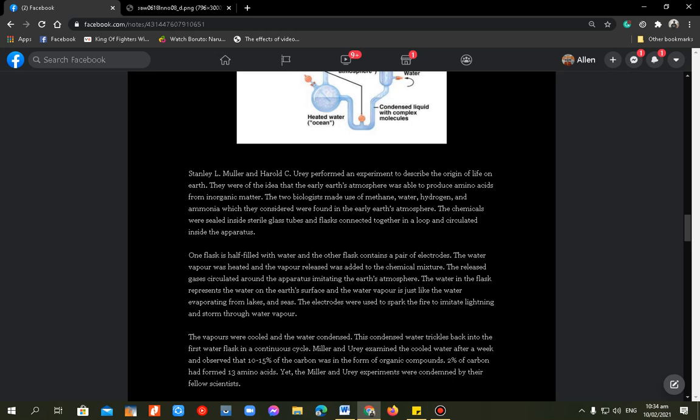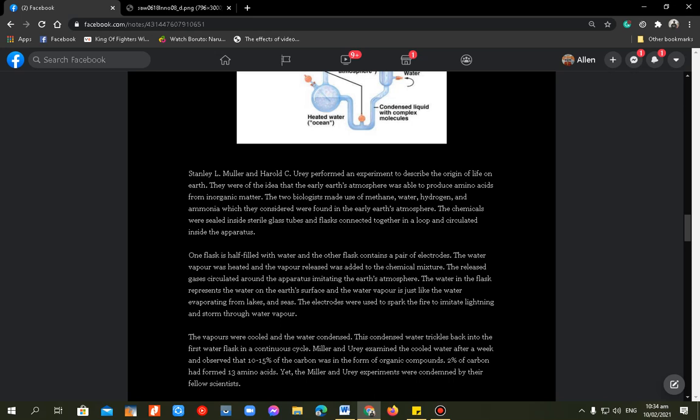So mag-uulit lang yung process na to because it is a continuous cycle experiment. Miller and Urey examined the cold water after a week, and they observed that 10 to 15% of the carbon was in the form of organic compounds. 2% of carbon had formed 13 amino acids.